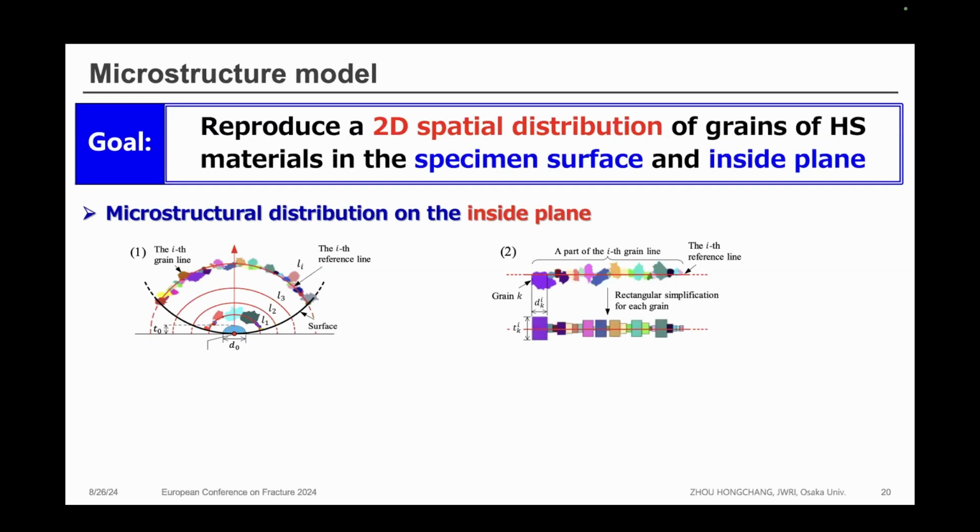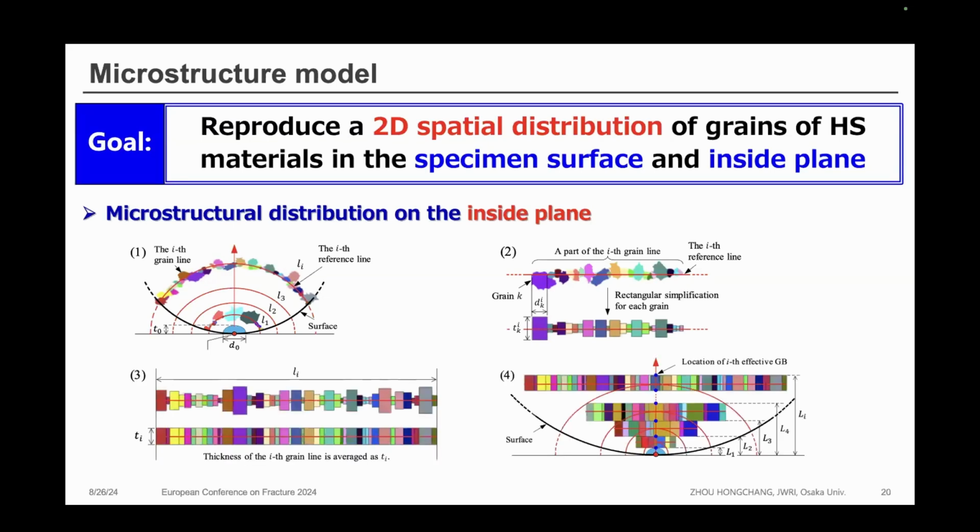In this grain line, we calculate the sizes of all the grains and define the average thickness of the grain line. Finally, we can obtain the effective distance of the grain boundary. This is the whole procedure to define the microstructure distribution in the inside plane and the surface plane.